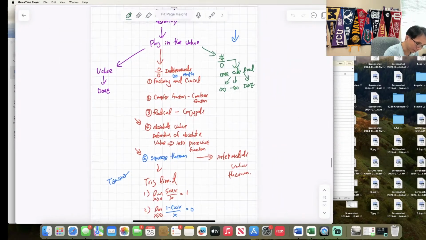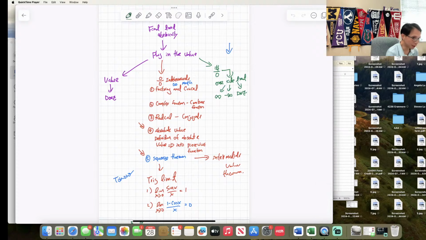Basically, this is a complete chart of all the limits that can happen. First of all, you can find the limit algebraically. So Liam, you're not supposed to plug in on Desmos, because yesterday's homework you had to work out algebraically. You're not going to have Desmos on my test ever. You use Desmos to check your answer rather than figure out what the answer is. That's the first thing. You plug in the value, you get a value, you're done. Or you get 0 over 0, then it's indeterminate, so you do factoring, canceling, which you already dealt with yesterday. Complex fractions, you dealt with yesterday. Radicals, you dealt with yesterday.